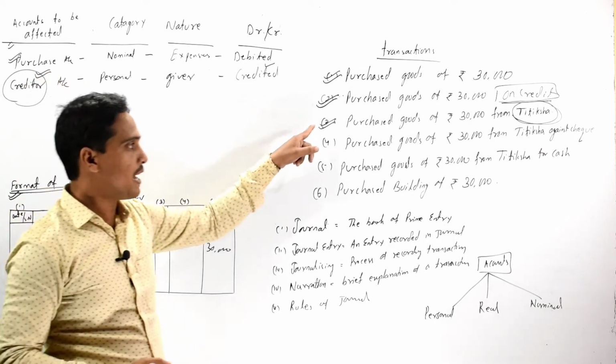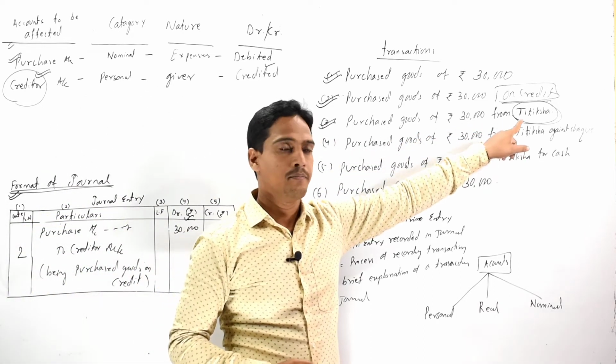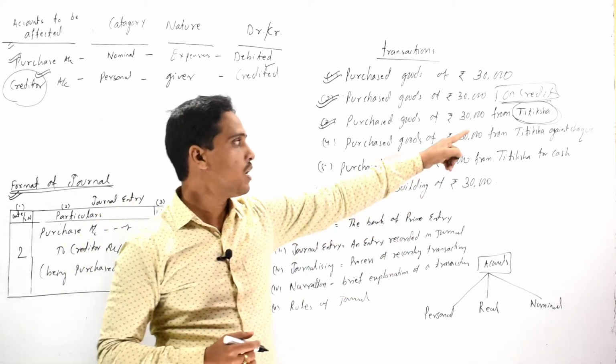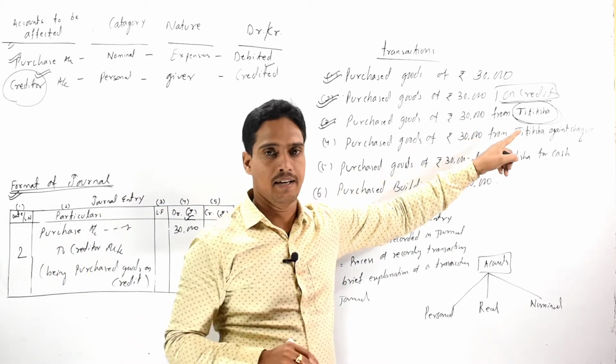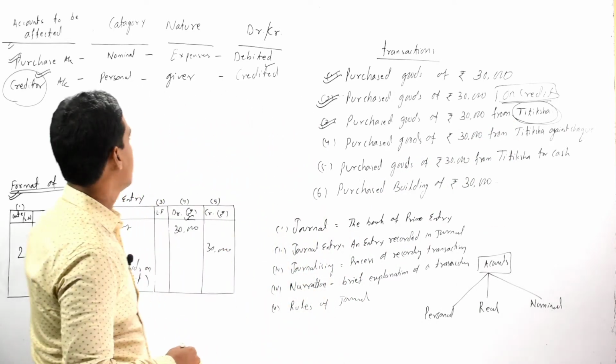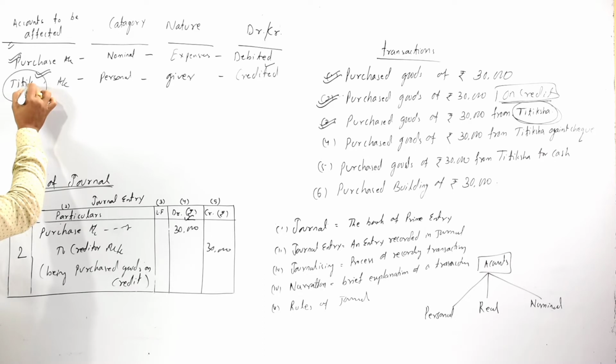But in case of the third transaction, it is specifically mentioned that we are purchasing the goods from a particular supplier, that is named Titiksha. So here we should use the Titiksha account and purchase account.